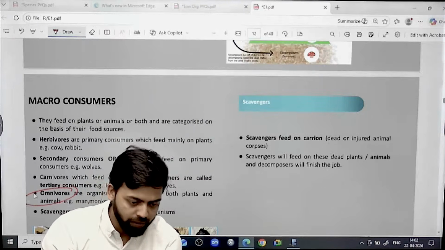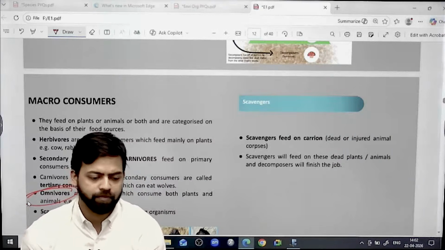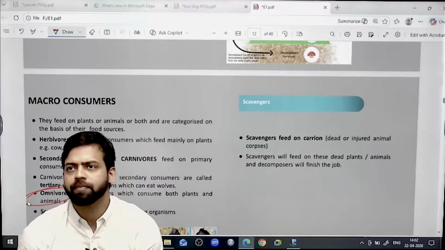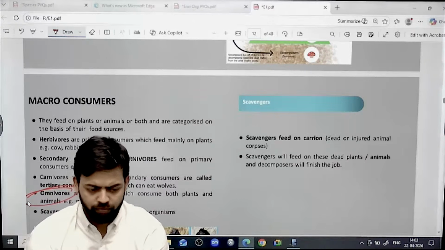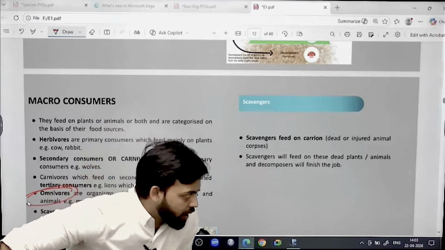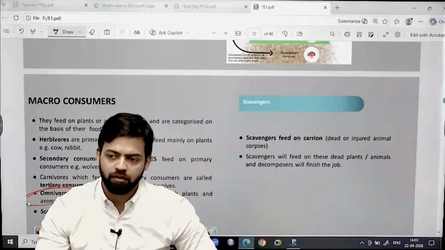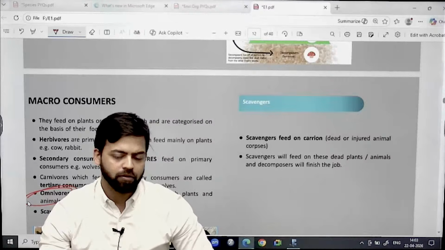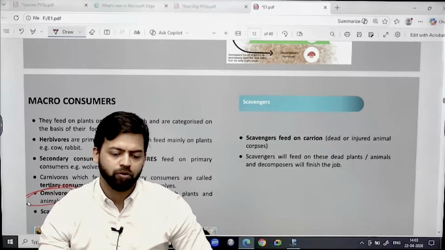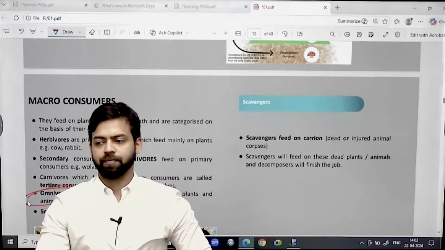Omnivores, write about omnivores. This organism can consume both plants and animals. They consume both plants and animals. So these are omnivores. Then scavengers.